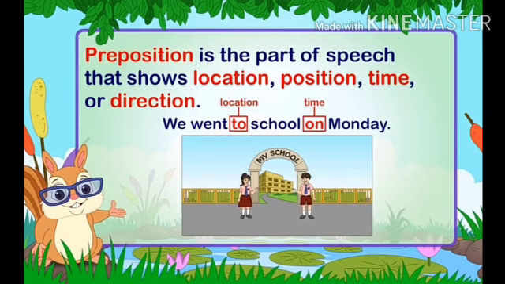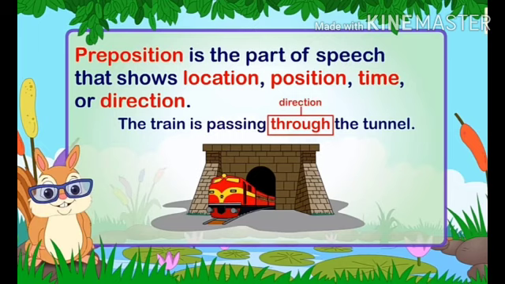Now here the word to indicates the location, meaning we went to school. So to indicates the location, and on Monday, on shows the time. That is why in this sentence, we went to school on Monday, we can see location as well as time.